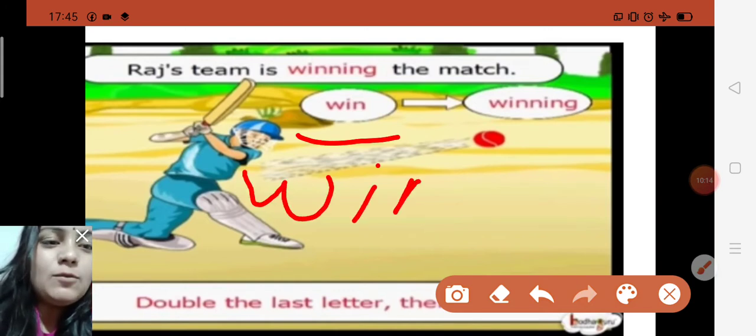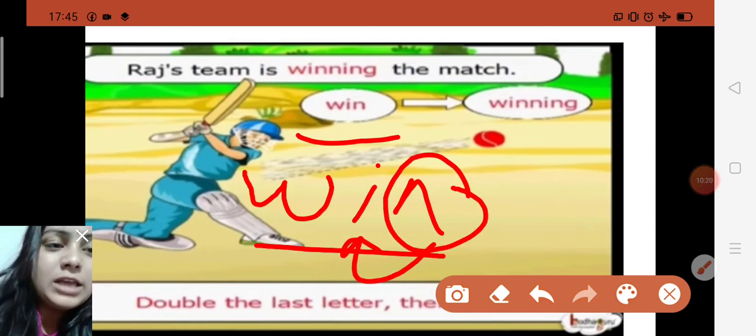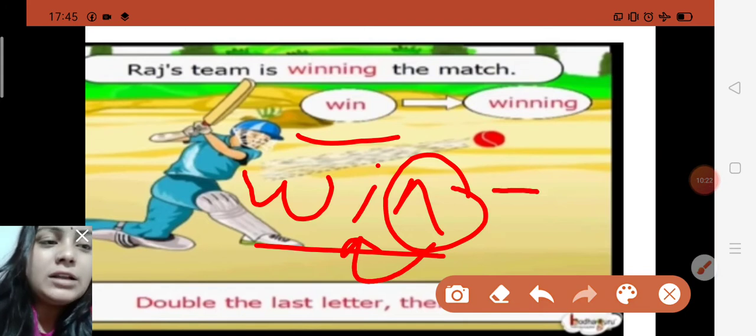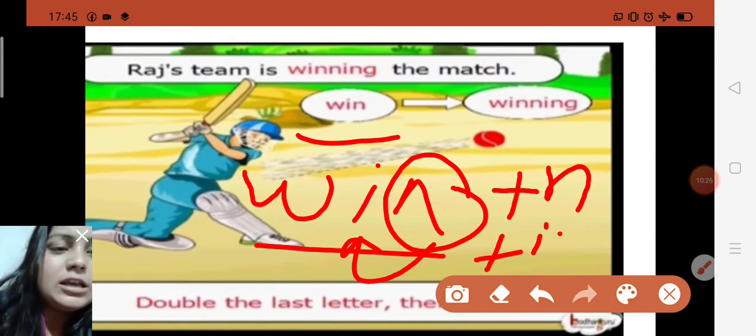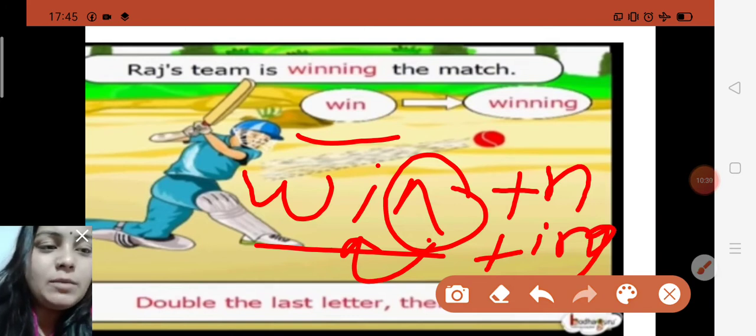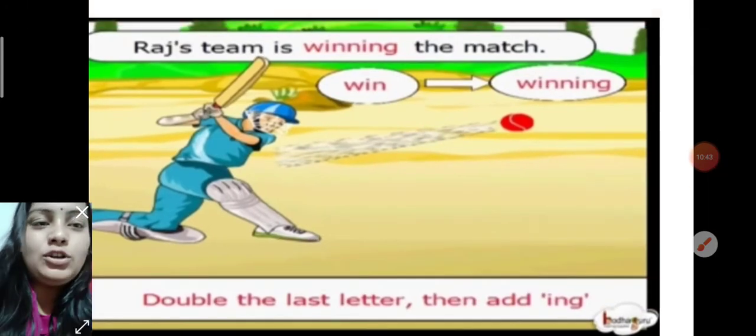First you see W-I-N in win, and the last letter is a consonant and it comes before a vowel. So what is the rule saying? The rule is saying you repeat the last letter and then add ing. Like W-I-N, and N is the last letter, so you repeat it again. So you write N, then you add ing. This work is happening right now. So win to winning, win to winning.